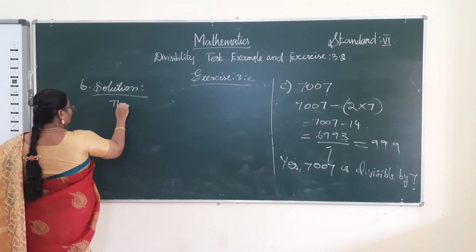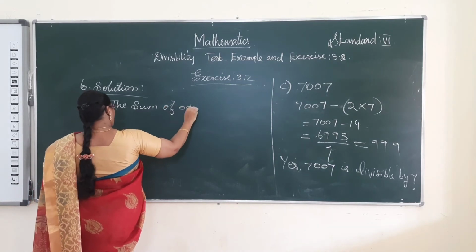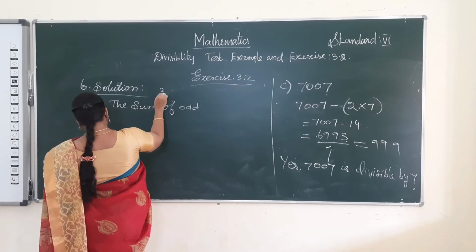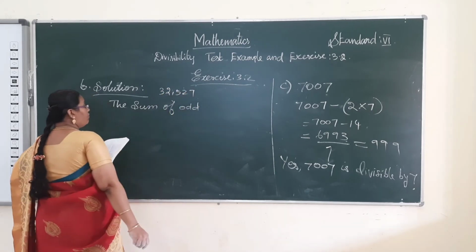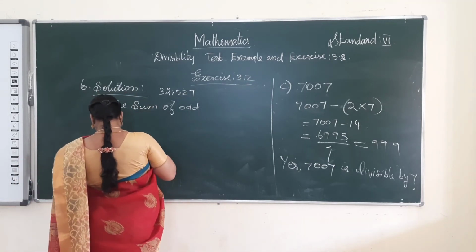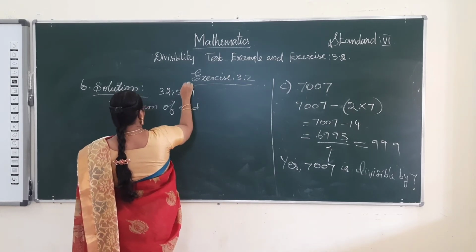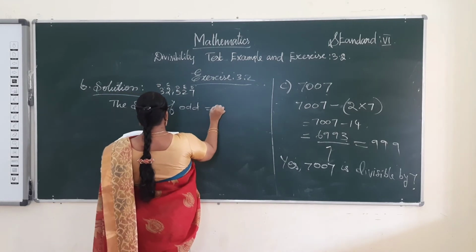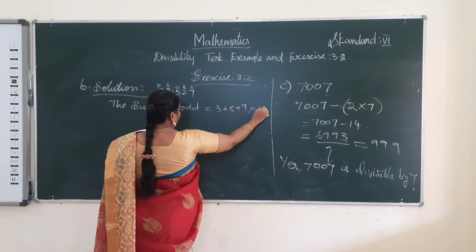The sum of odd digits. What is given? 32,527. So what are the odd numbers here? Odd, even, odd, even, odd. So odd digits: 3 plus 5 plus 7 is equal to 15.